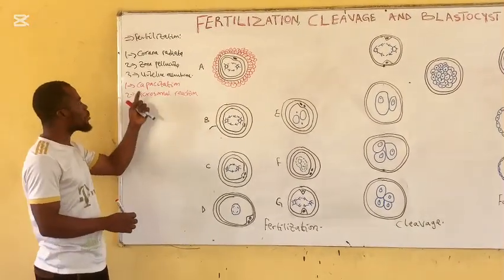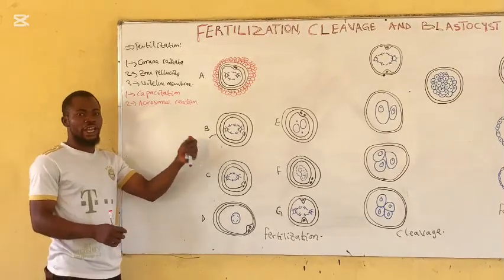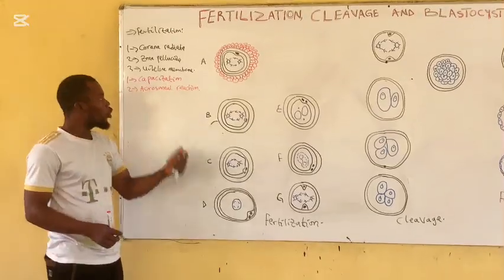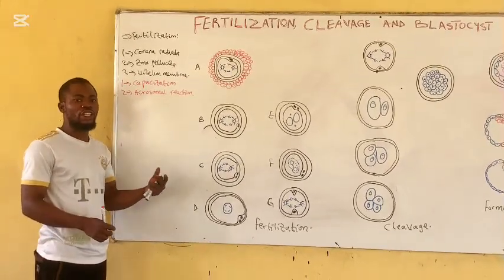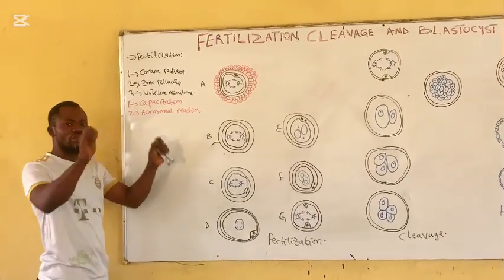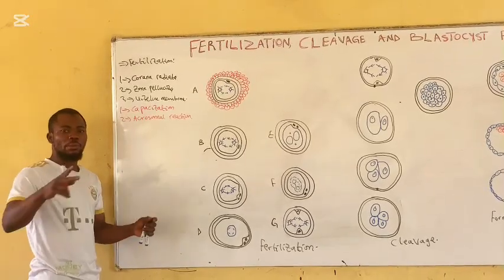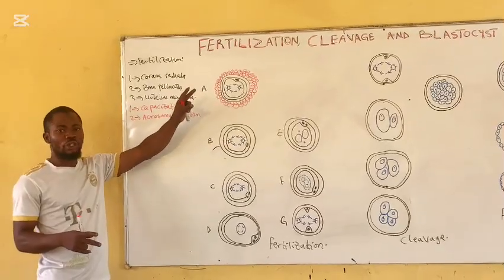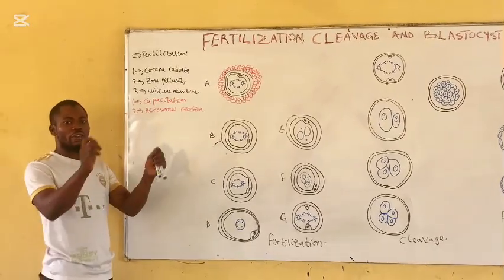It is only the capacitated sperm that have the ability to penetrate the egg before fertilization can occur. Capacitation simply refers to the conformational changes in the female genital tract. The main essence of capacitation is to dissolve the glycoprotein and the seminal plasma protein covering the cell membrane of the acrosomal part of the sperm cell, so that the acrosomal enzymes will be viable.